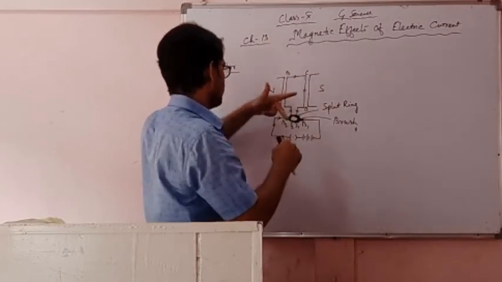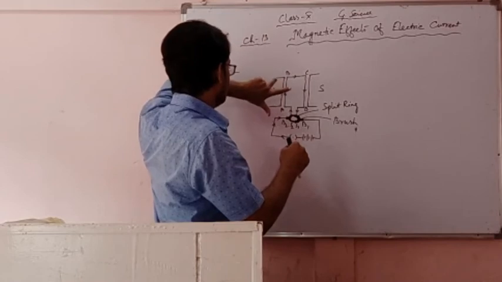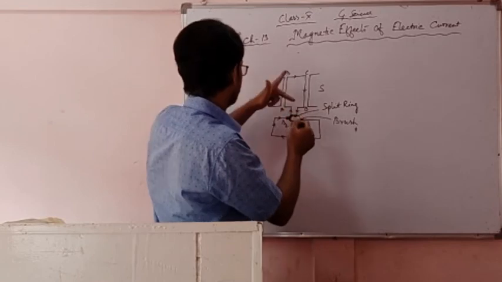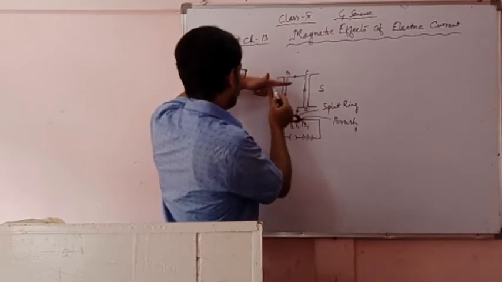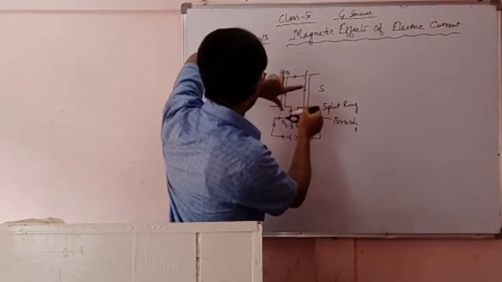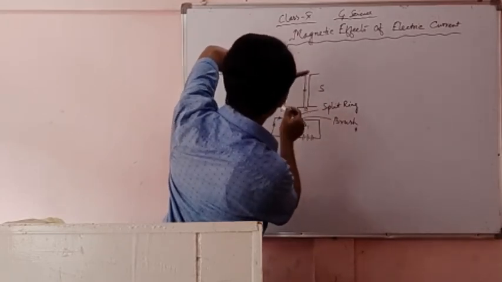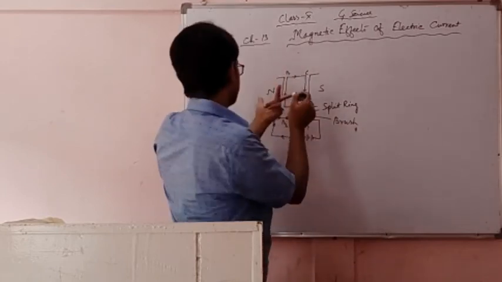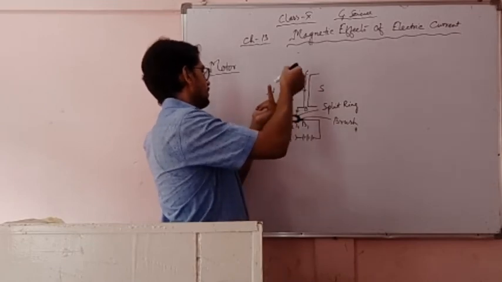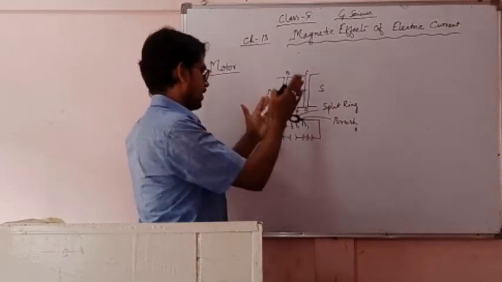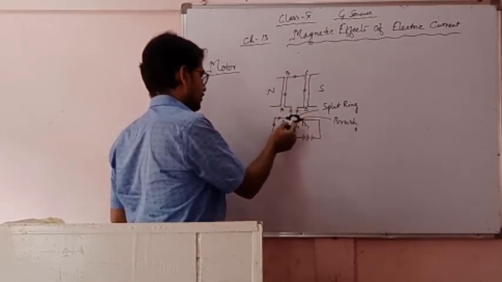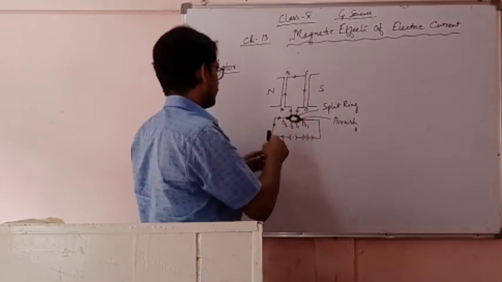Or suppose we can say like this: the magnetic field is north to south, and the current is A to B. Then this AB will rotate half like this. When AB rotates half, this S1 will come to S2 and S2 will go to S1. Then the rotation will be like this.